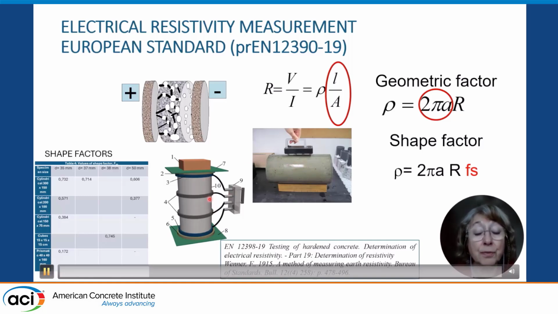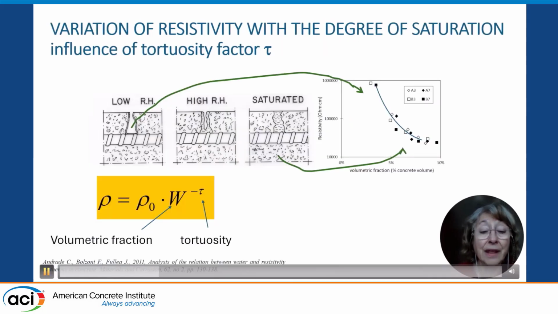And it is better, because separating the electrodes where the current is applied, the external ones, from those that measure the voltage, makes that independent. The polarization problems are avoided, and the European standard has the shape factors for different sizes of specimens.